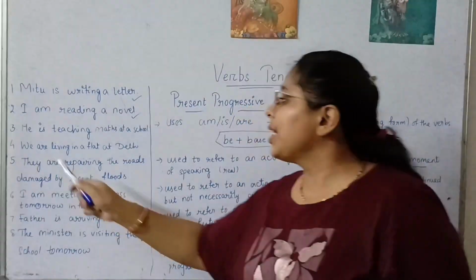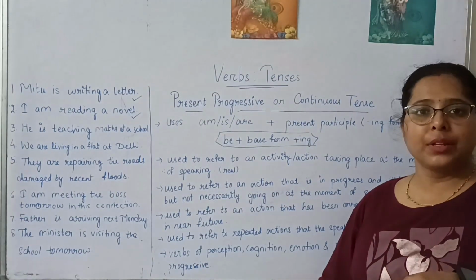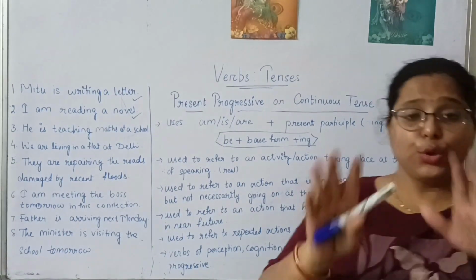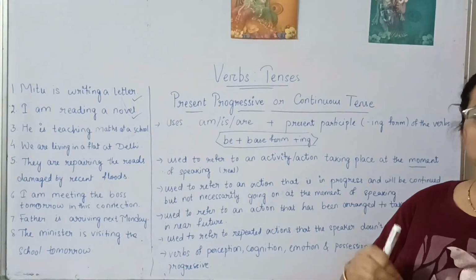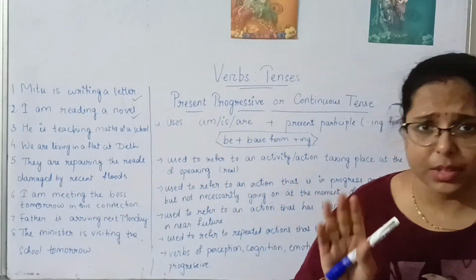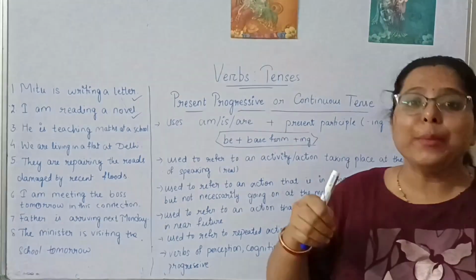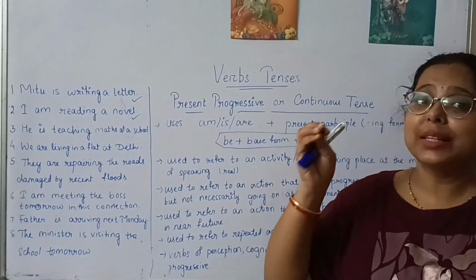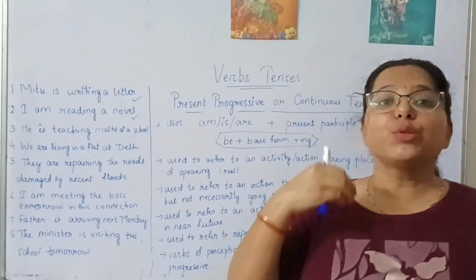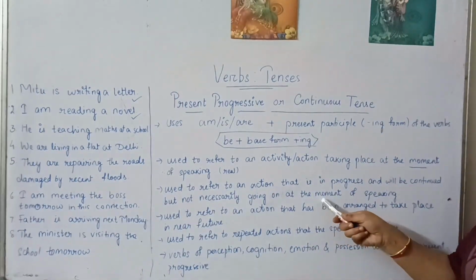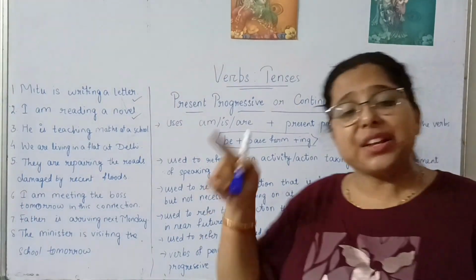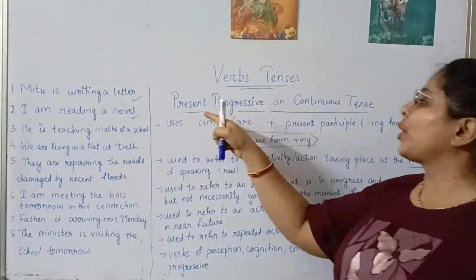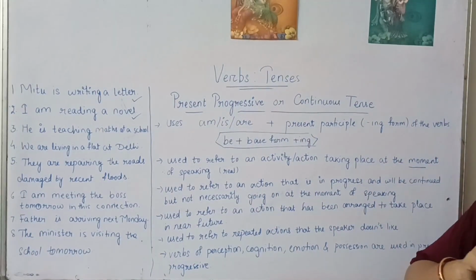Another example also we can say, we are living in a flat in Delhi. We are living in a flat. Suppose I am telling this to my friend, now I am telling to you all that I am living in a flat. I am living in a flat at Bhubaneswar. Okay. So it doesn't mean that right now I am at a flat. Right now I'm in the classroom. I'm taking my class, but that doesn't mean that I'm in the flat. Right? So when I am speaking, it doesn't necessarily show that the same action is going on at that moment, but it is referring to the action that is in progress and will be continued. In such cases, we use the present progressive or continuous tense.